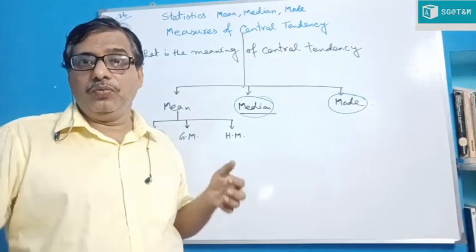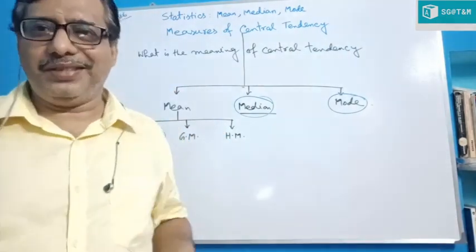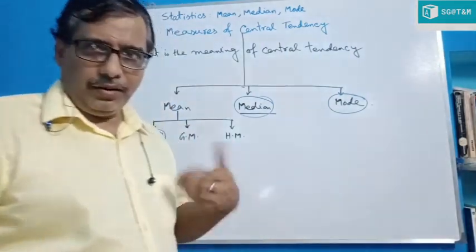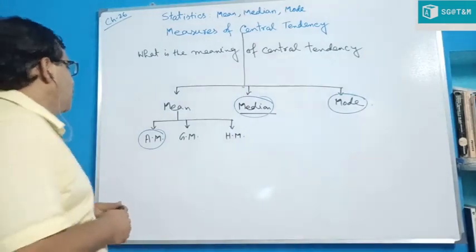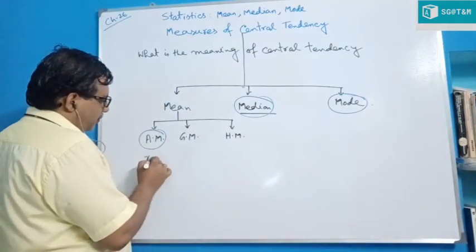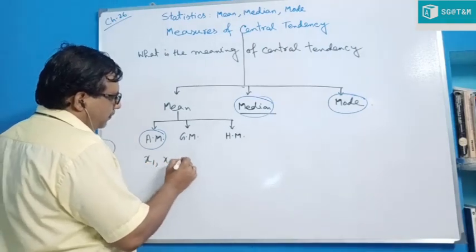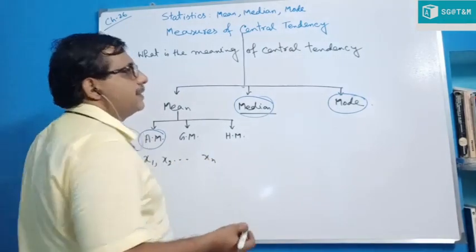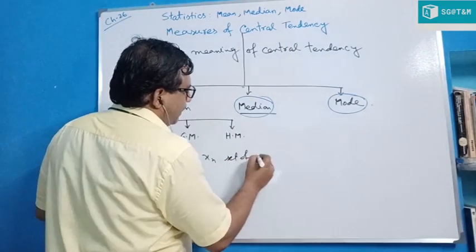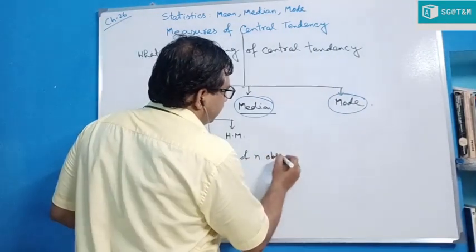I will give you a class 5 question, a 5th standard one and another from 7th standard. So arithmetic mean means average. What is the average? Suppose x1, x2 up to xn is a set of n observations.